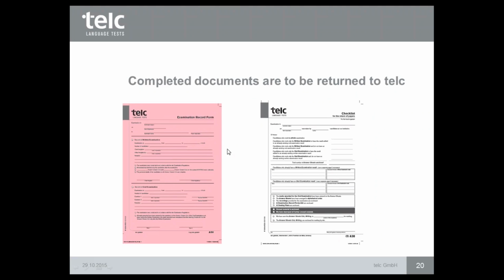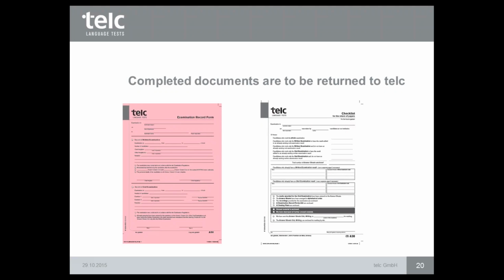And you can see also which exam it was, what was filled in this form. The second document is also very important for us, the checklist for the return of papers. So you can fill in here, for example, if some candidates took only one part, only written or only the oral part of the exam. So you have to put the old candidate number of the first exam. You have to put it here. So on the first side we can see, okay, there are some candidates who took only one part of the exam.